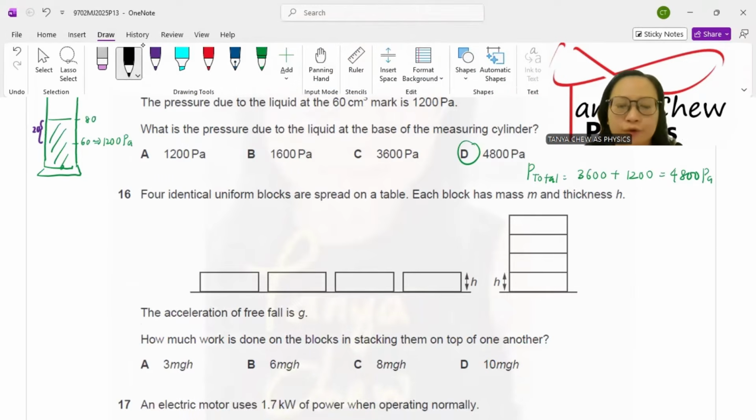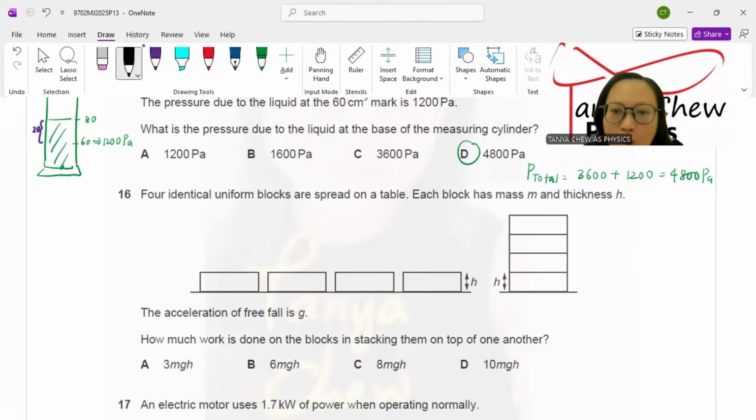Number 16. Four identical uniform blocks are separated on a table. Each block has a mass m and thickness h. The acceleration of free fall is g. How much work is done on the blocks in stacking them on top of one another? The work done is the gain in gravitational potential energy of these blocks.